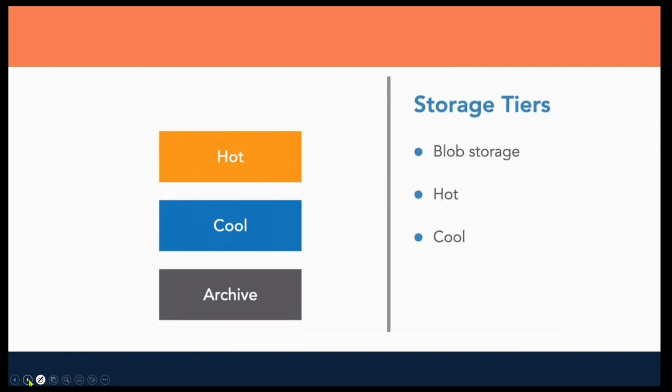The next we have is storage tiers. Storage tier is about how long your data would be stored in the storage, and for which purpose. For that we have storage tiers. Basically we have hot storage, cold storage, and archive storage. So these are the storage tiers we have. Hot storage: if we are using some data very frequently, that data would be stored in hot storage. So here are the properties mentioned right here.